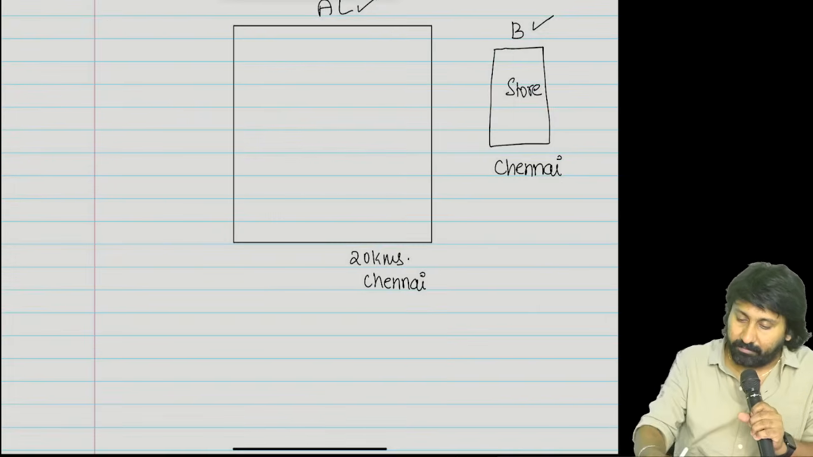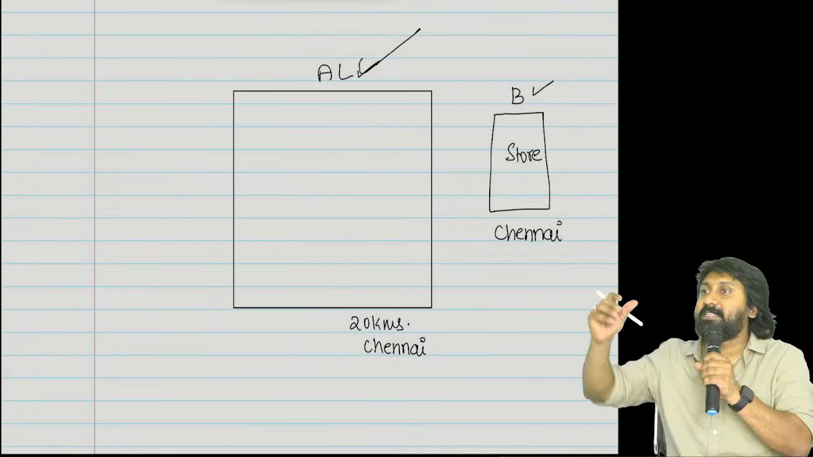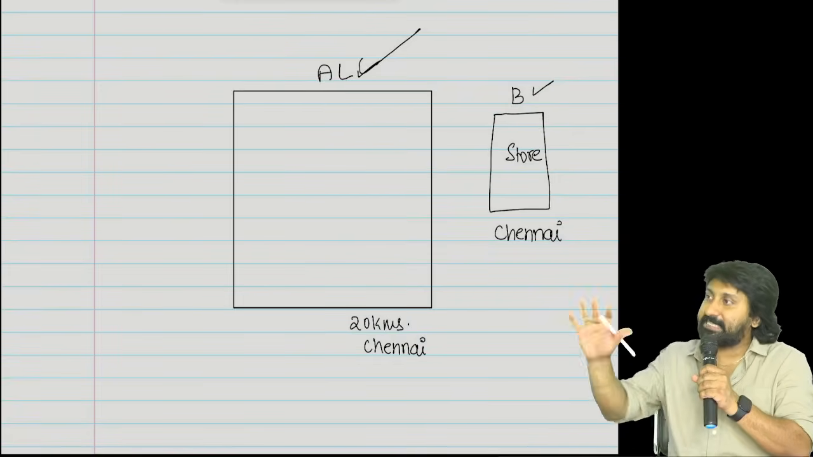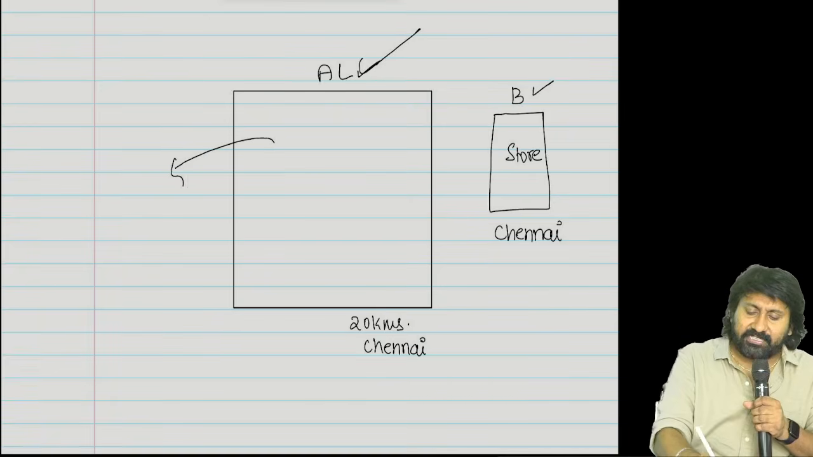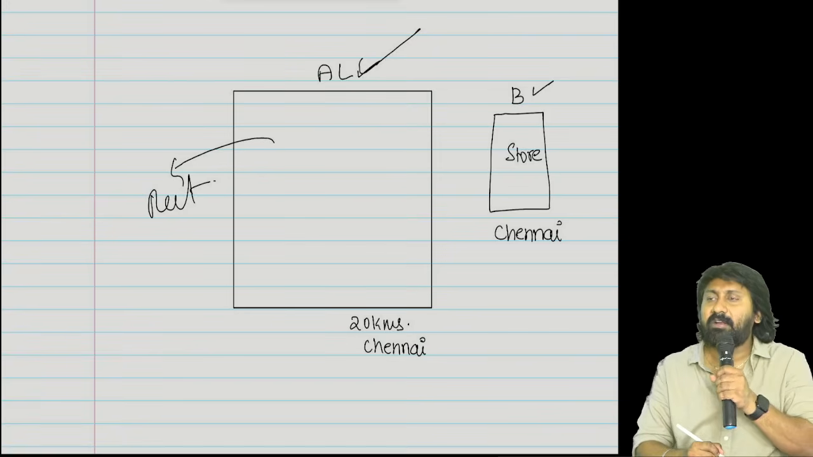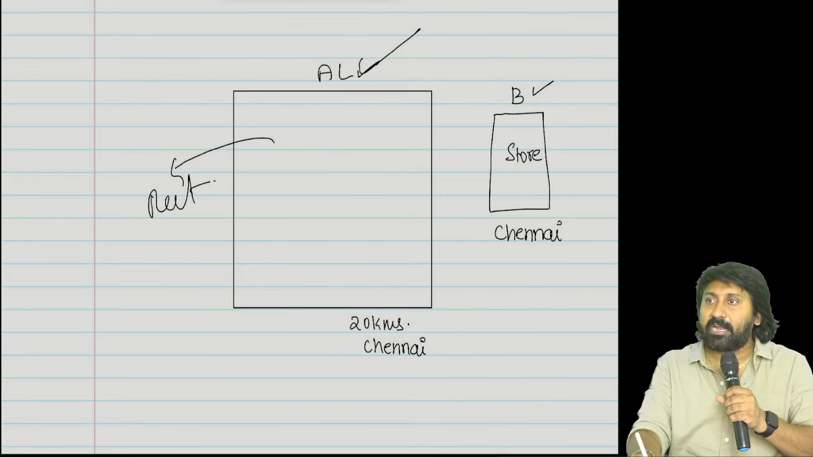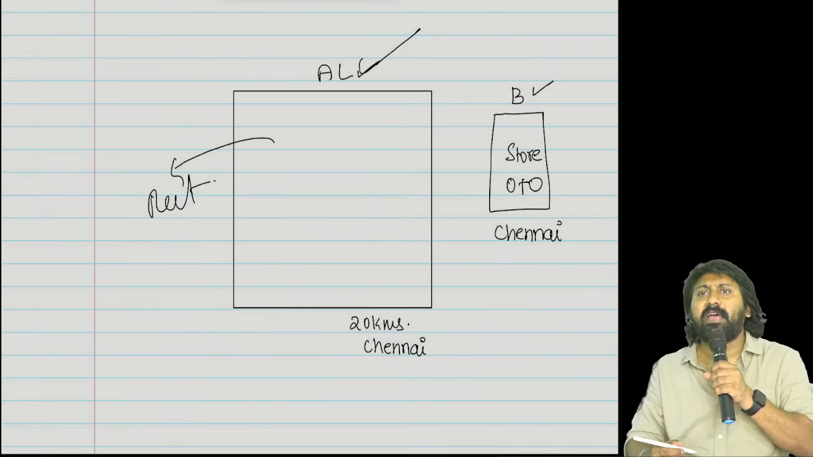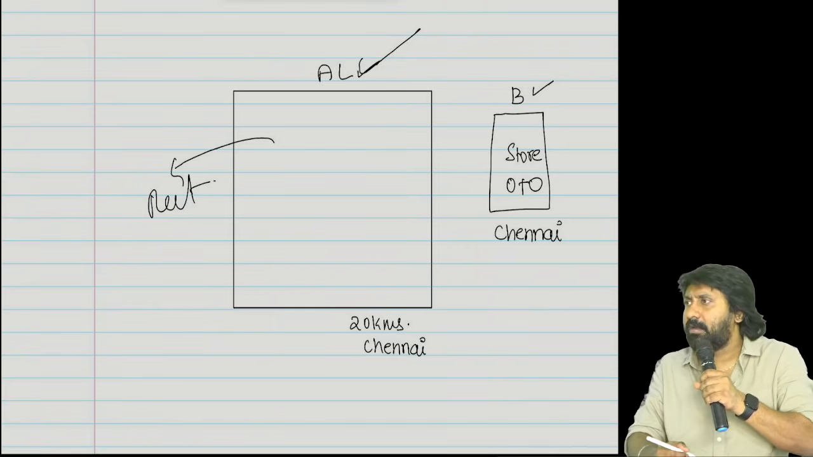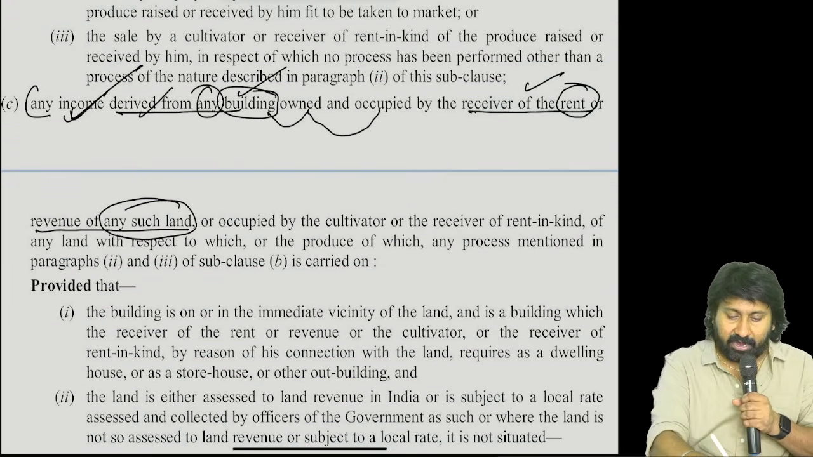Start again. What is there? Agricultural land, plus what is also there? Building. From this agricultural land what will I get? Rent. Okay, now tell me. This building is owned and occupied, so is there rent? No rent. Income or no income? Yes, income is there. Income derived.